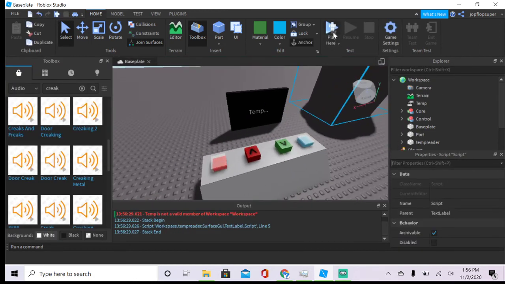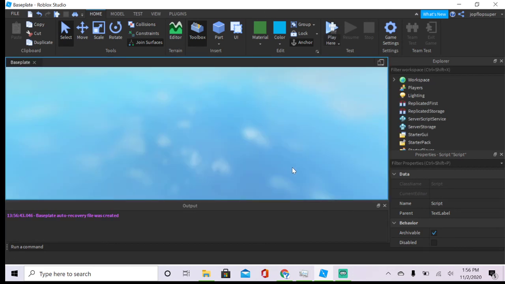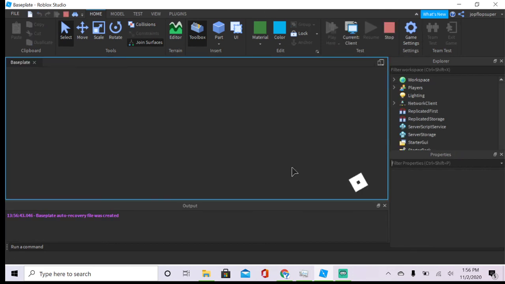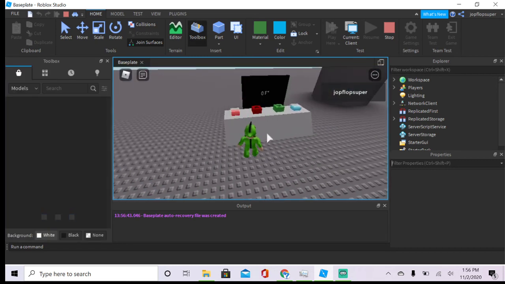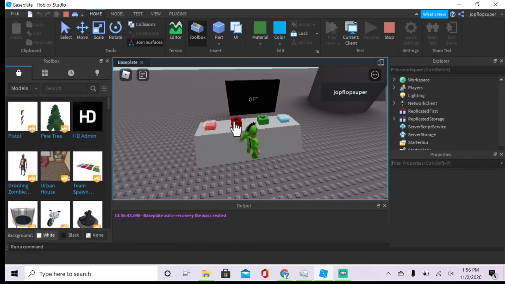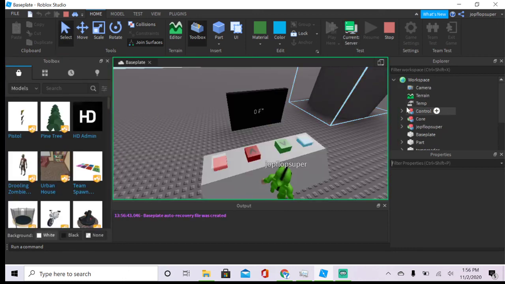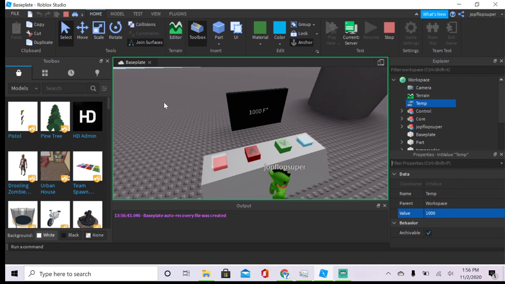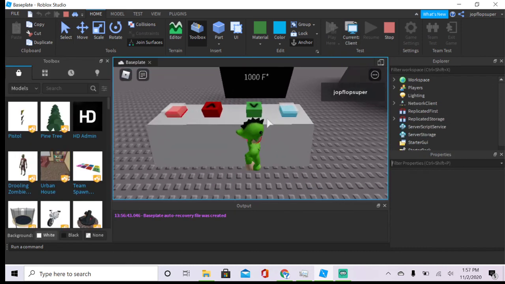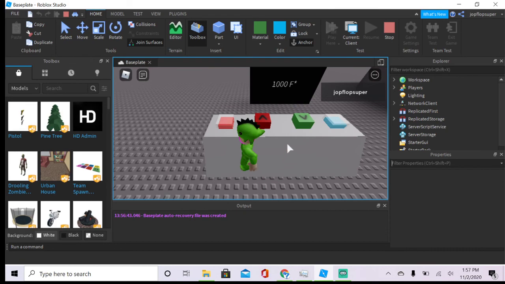So filtering enabled pretty much prevents hackers from doing stuff on their client side. Okay, we're going to server temp. Right, here we go. So I'm gonna do 1000. Go back on your client. Let's see. Does it work?